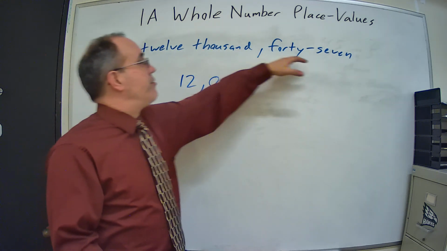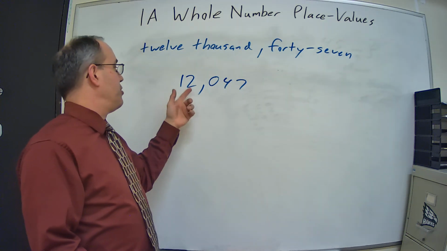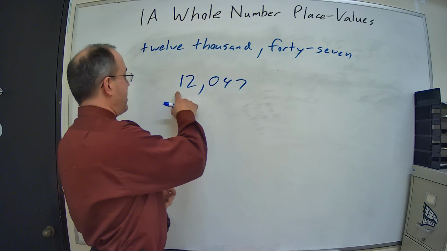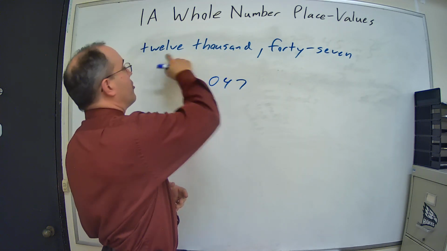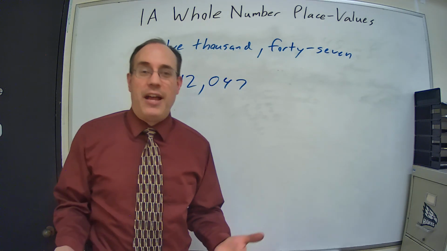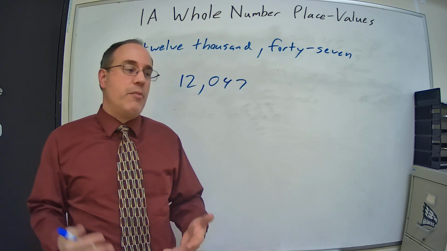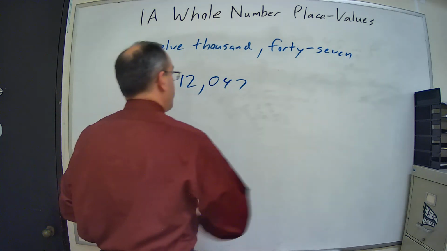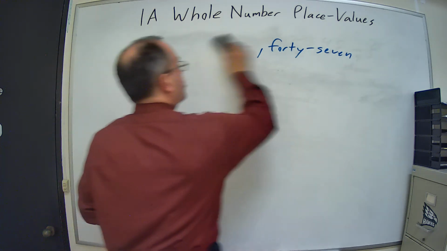So 12,047, I wrote it down, 12,047. Now I read it back to myself, that's 12,047. 12,047, it matches. So that's a very good way to make sure that we actually got it correct. Let's try another one.